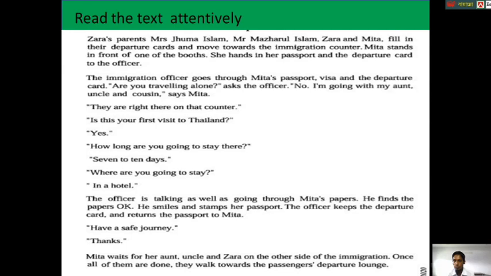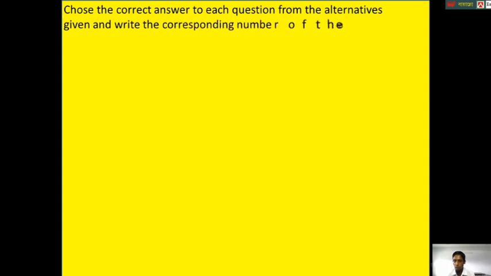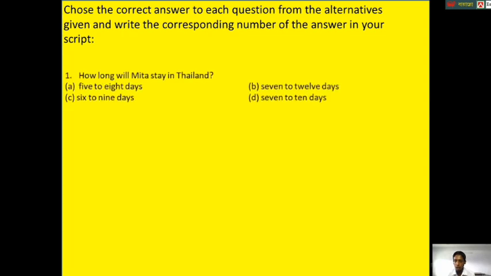Dear learners, now I am giving some multiple choice questions to you. Choose the correct answer to each question from the alternatives given and write the corresponding number of the answer in your script. First question. How long will Mita stay in Thailand?